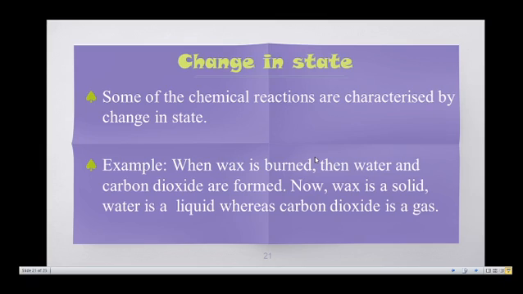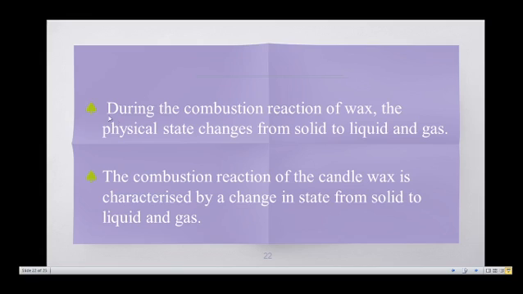Now wax is a solid, water is a liquid, whereas carbon dioxide is a gas. So three states are formed when we burn the wax. So change in state is also a characteristic of chemical reactions. During the combustion reaction of wax, the physical state changes from solid to liquid and gas. This occurs only in combustion, when we burn the candle.